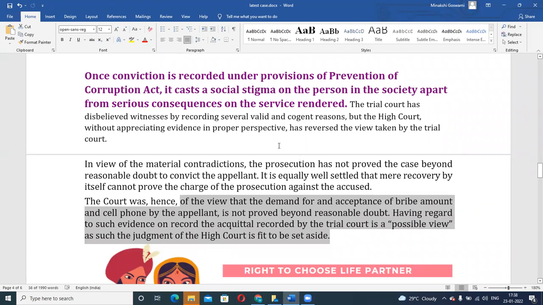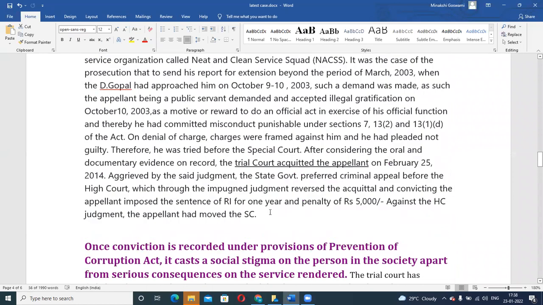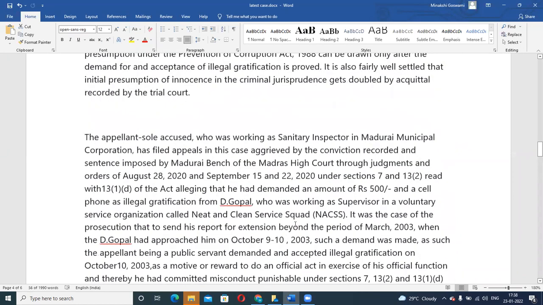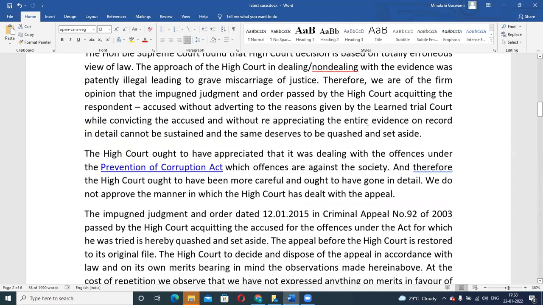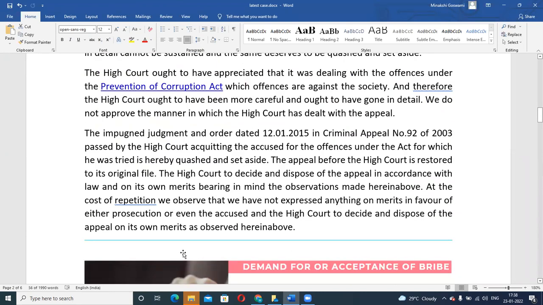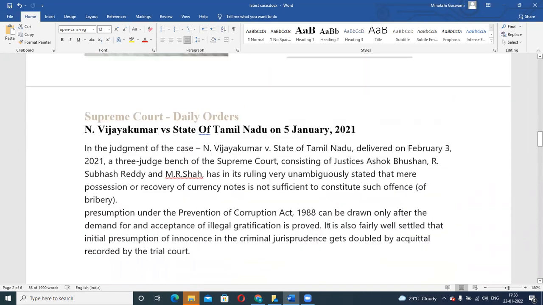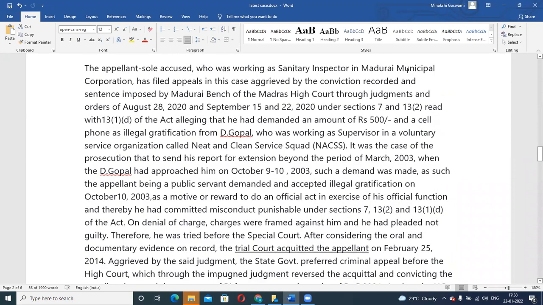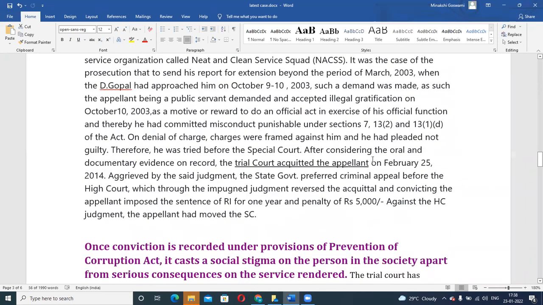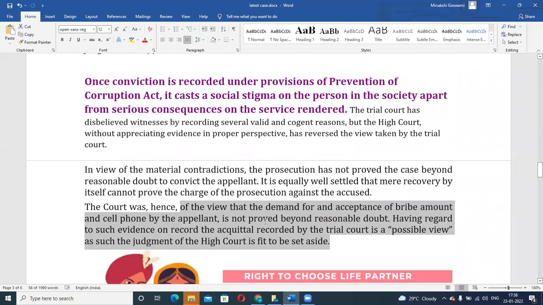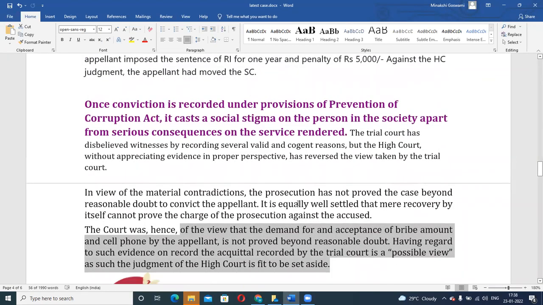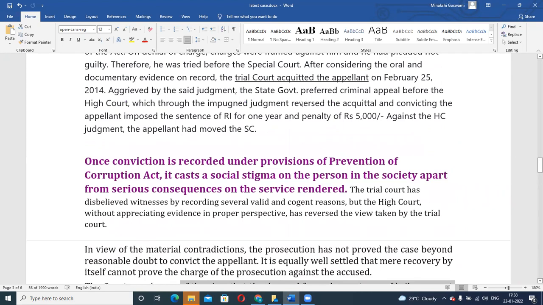So in the previous case, what happened? The Supreme Court said that the High Court dealt with the matter in a very casual way, and they need to look into it again, because we are not concluding who is right and who is wrong. Might be the trial court has given the decision wrongfully, but the High Court needs to give proper reasoning. But in this case, because the trial court had already mentioned all the reasons why it was not accepting the witnesses and evidence, the Supreme Court came to the conclusion that yes, the trial court has done its job properly. The High Court has simply altered the decision without any valid ground or reason.